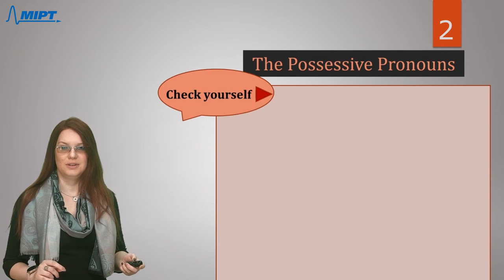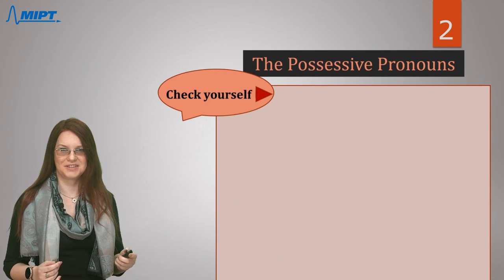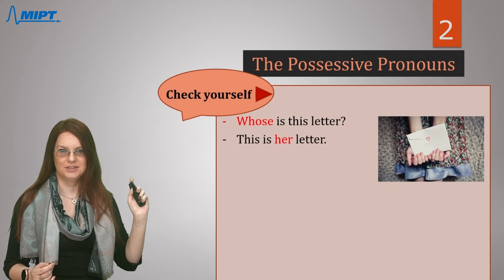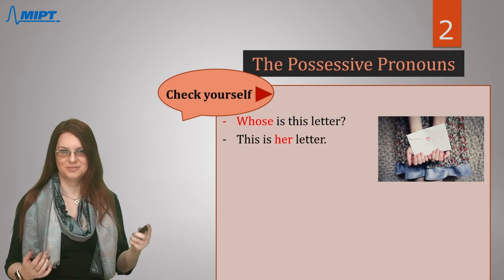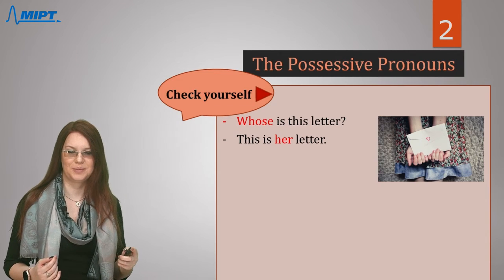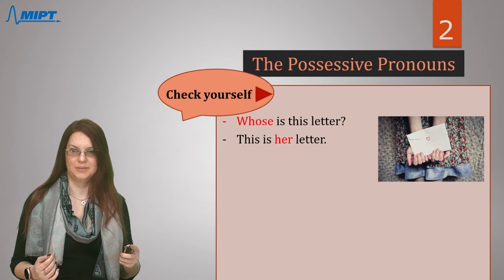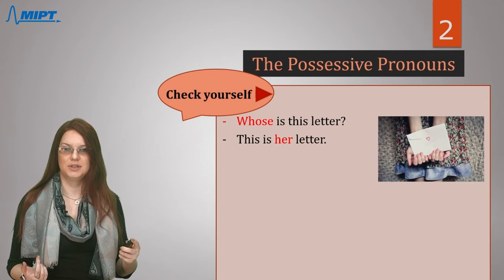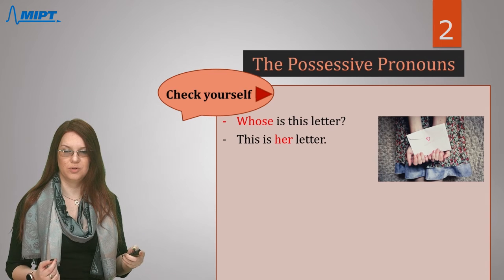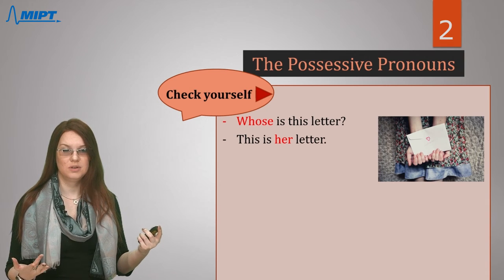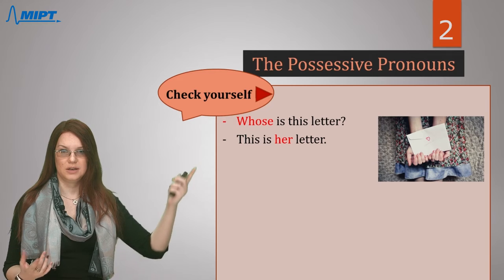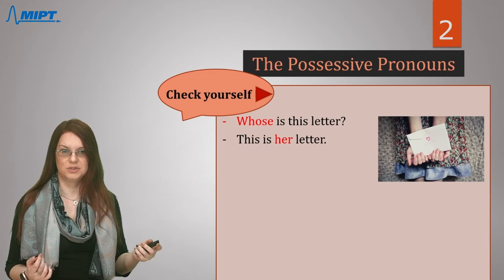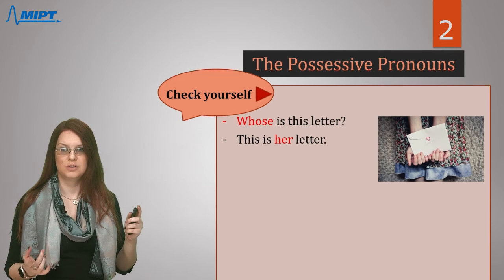One more part of exercises. Let's check yourself. Let's look at this picture, question and answer, and let's try to translate them into Russian. So, letter, right? Let's think how we can say it in Russian. It will sound like письмо. Письмо is a neutral noun, and the question word, whose, for neutral nouns will sound like чье.